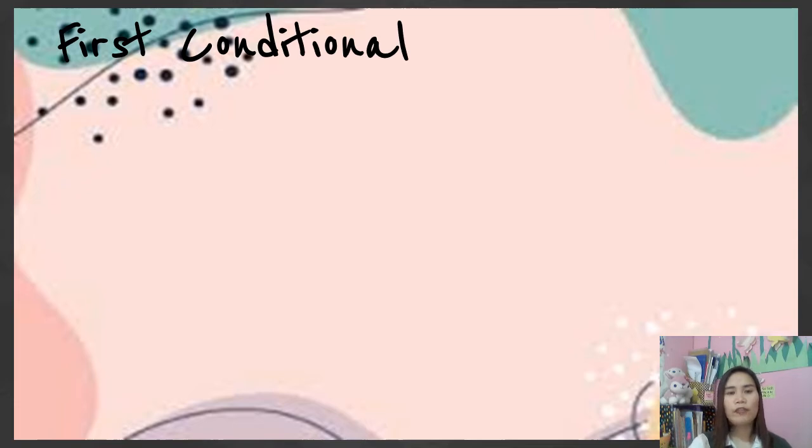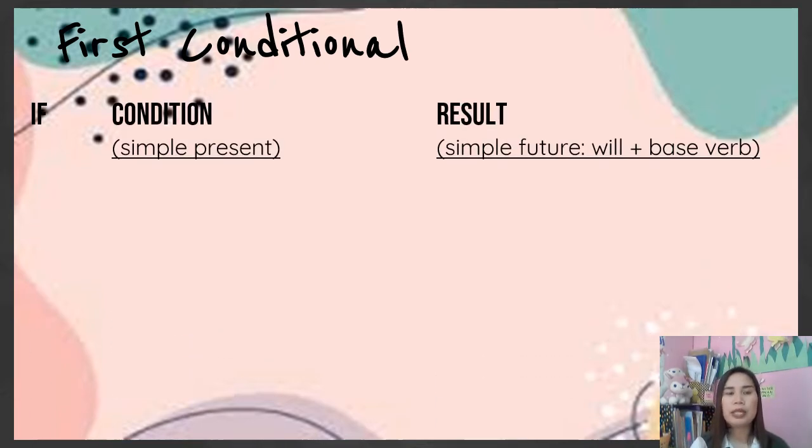So again, the first conditional is for a real situation. It can be happening or it will happen. So that is first conditional, real situation. We are using the simple present in the if clause, or rather the dependent clause, as the condition, and the result would be simple future, the will plus the base form of the verb.